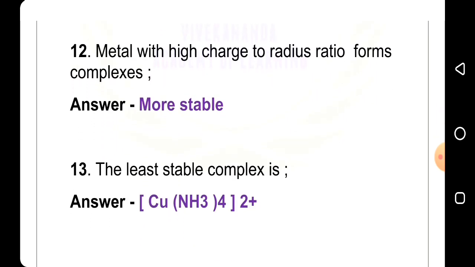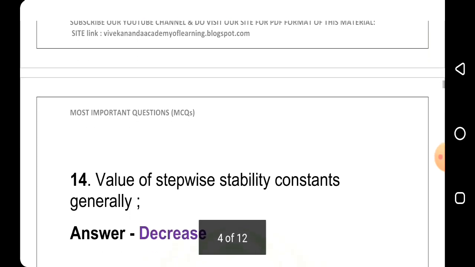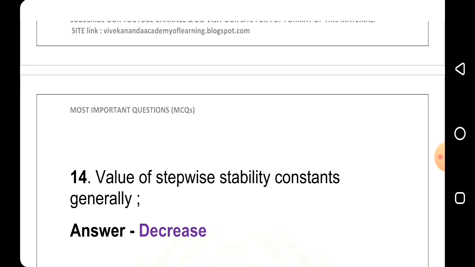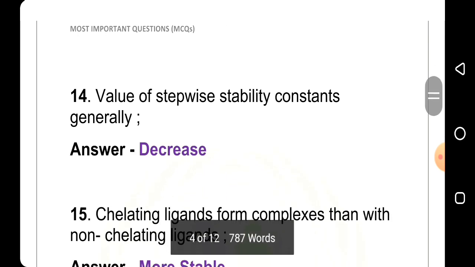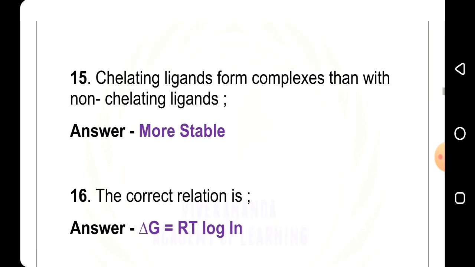13th question: the least stable complex is, answer Cu(NH3)2 plus. 14th question: value of stepwise stability constant generally, answer decreases. 15th question: chelating ligands form complexes than non-chelating ligands, answer is more stable.